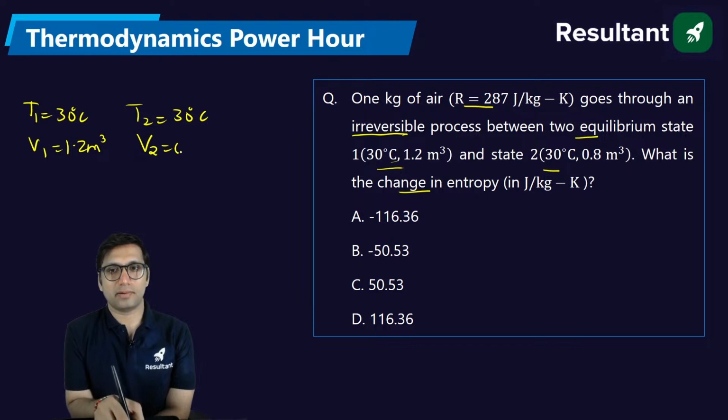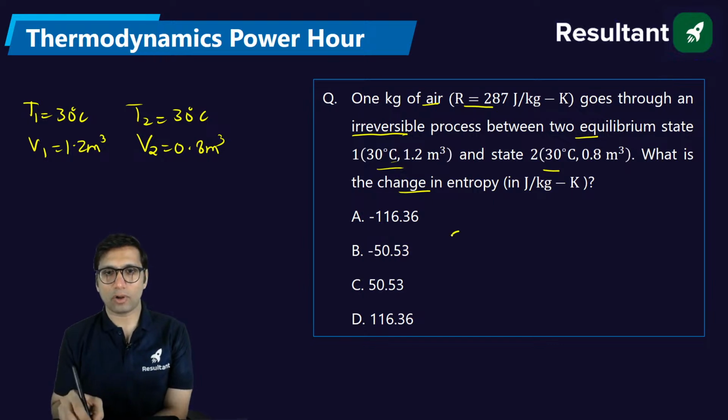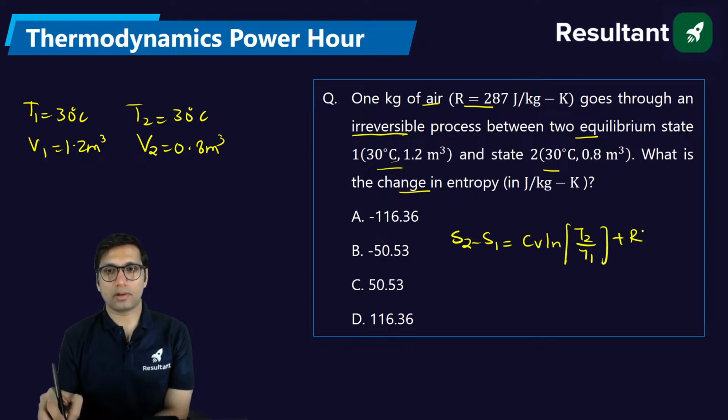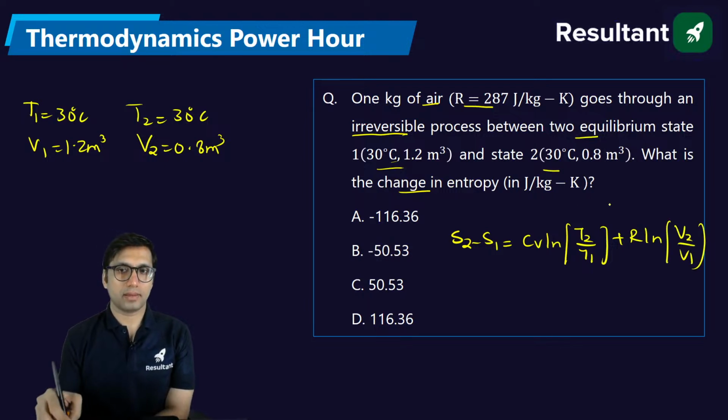Volume is changing, right? Because it is a case where you have to find the entropy change, and you know the relation of entropy in terms of temperature and volume. It is Cv log T2 by T1 plus R log V2 by V1. You can also keep mass, multiply by mass m.